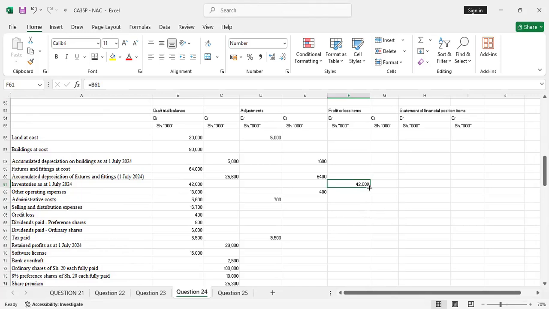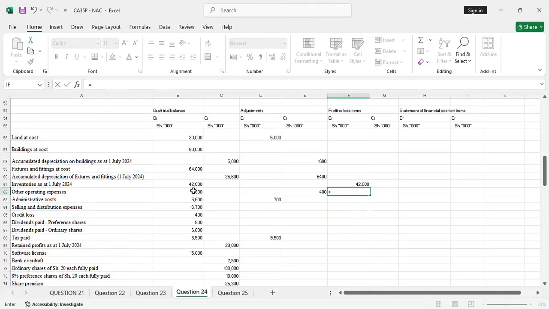Yeah, so I'll drag up to, sorry, there are adjustments there. So let me just do it the right way, not drag, because I leave some values out. So we have 42. That's okay for inventory. Other operating expenses are on the debit side.